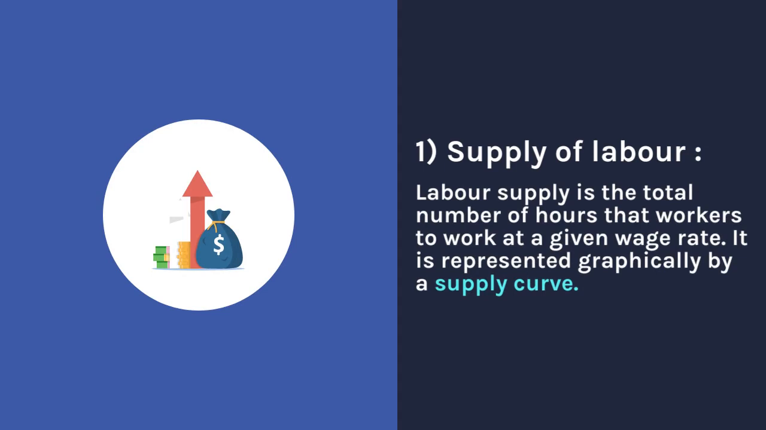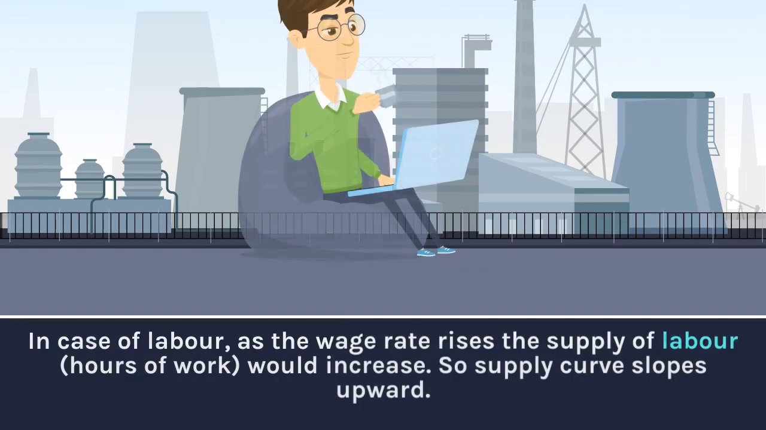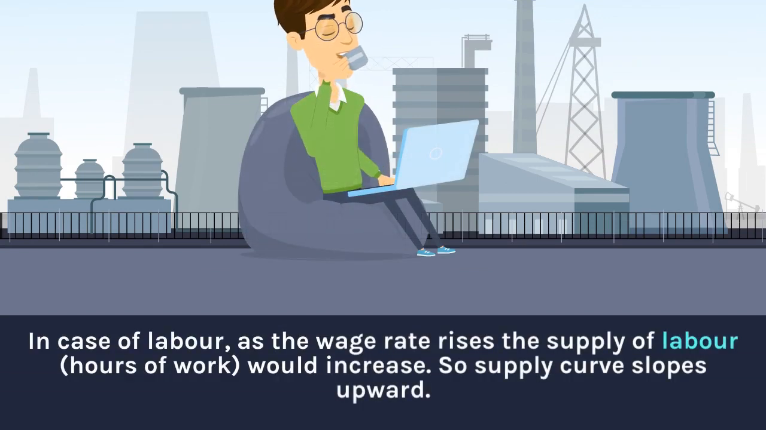1. Supply of labor. Labor supply is the total number of hours that workers are willing to work at a given wage rate. It is represented graphically by a supply curve. In case of labor, as the wage rate rises, the supply of labor, hours of work, would increase. So the supply curve slopes upward.